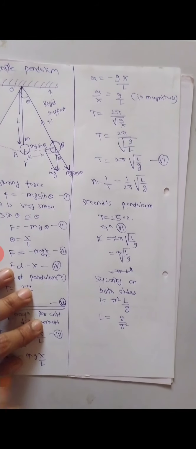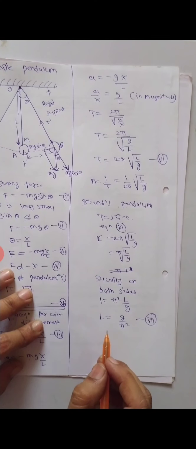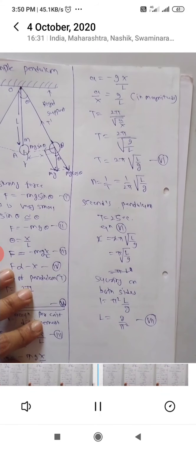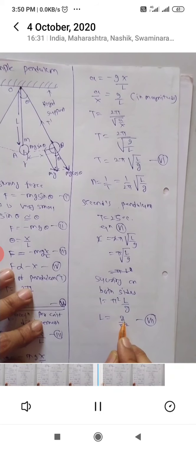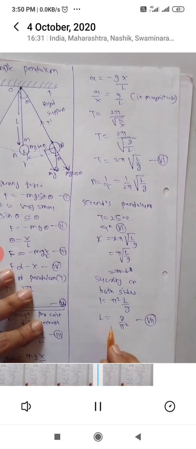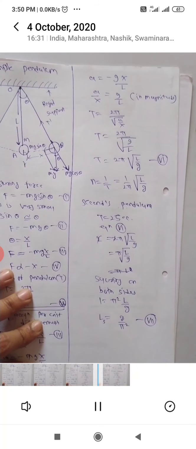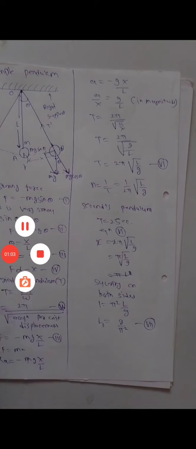By using this relation, which is equation number 7, we can find the length of a seconds pendulum at a place, if we know the acceleration due to gravity at that place. So we can calculate Ls, that is the length of the seconds pendulum. It can also be used to determine the acceleration due to gravity at that place.